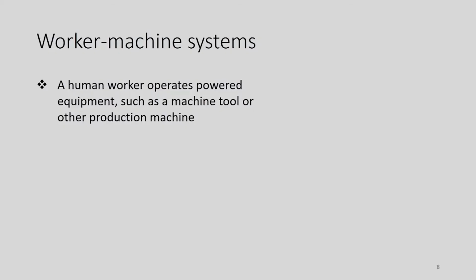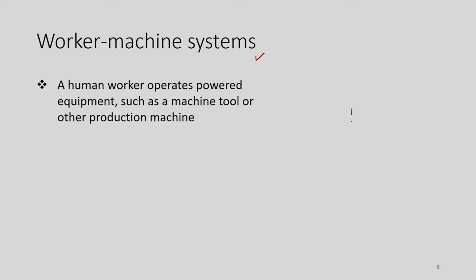The next category of the manufacturing system is the worker machine system. In the worker machine system, a human worker or operator is using powered equipment such as a machine tool or other production machine to carry out the conversion operation.